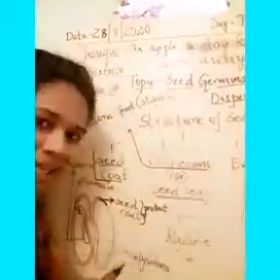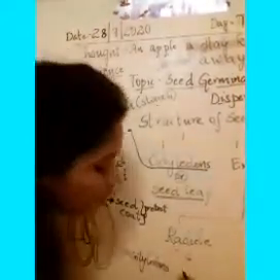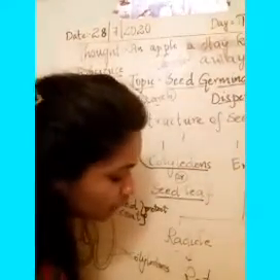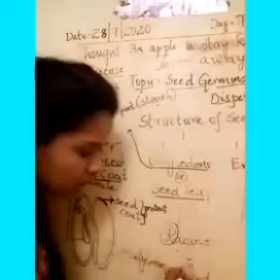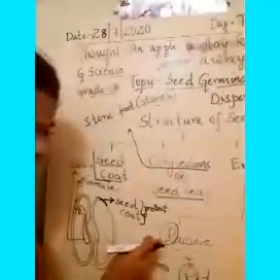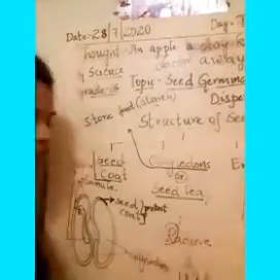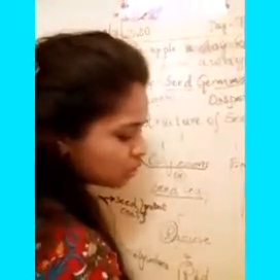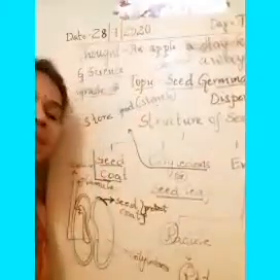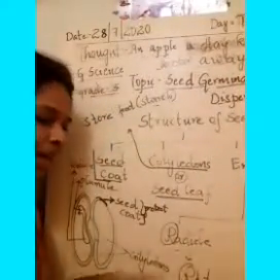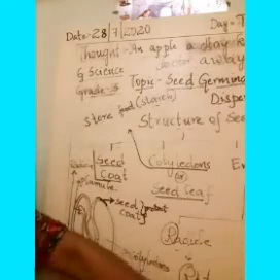The radicle will give rise to the roots. You can easily remember: radicle, roots, that is RR. The radicle will grow into the roots and the plumule will grow into the shoot system. Understood? Once they start growing, you get a very big plant or a big tree.